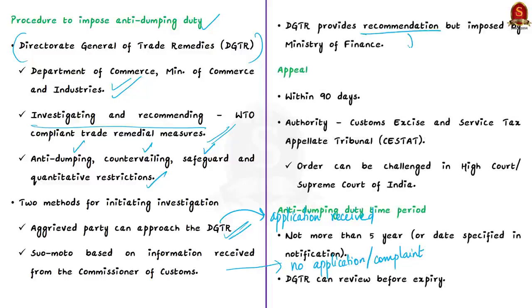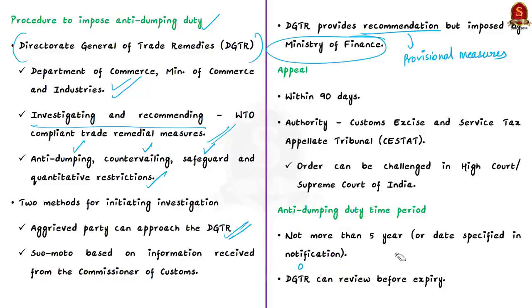Now here you should note that the Directorate, after investigation, provides the provisional measures that need to be taken. So it only provides the provisional measures. So then who acts upon such provisional measures? It is the Ministry of Finance which acts upon the recommendation by the Directorate, and finally it is the Ministry of Finance which imposes or levies the duty applicable.